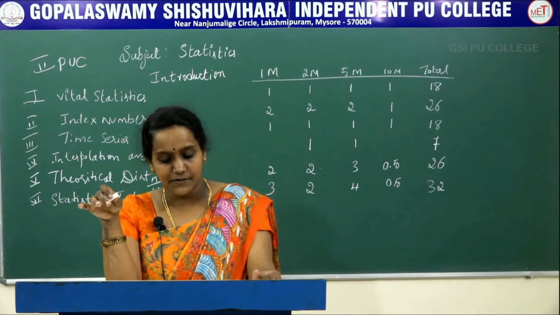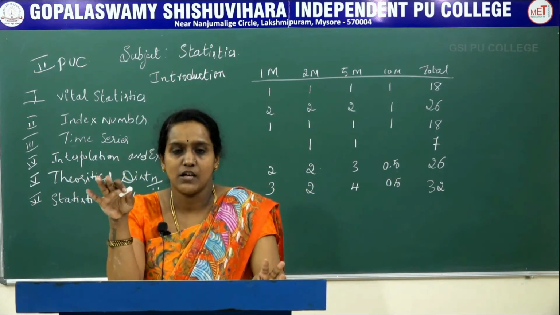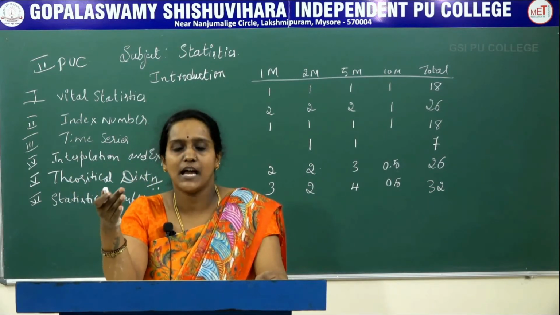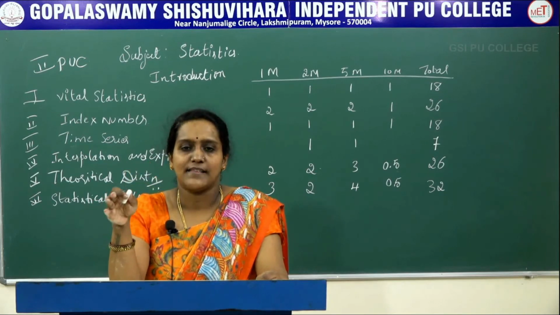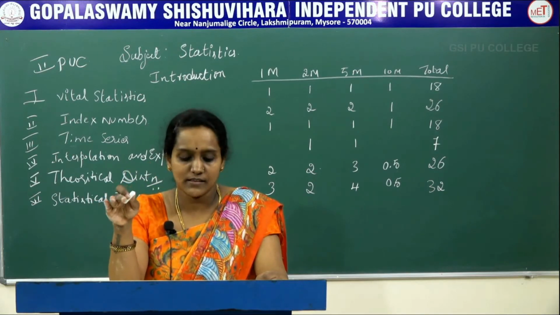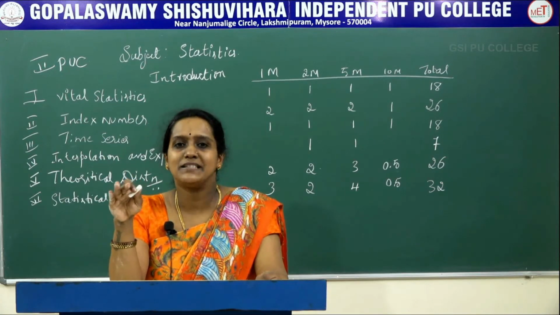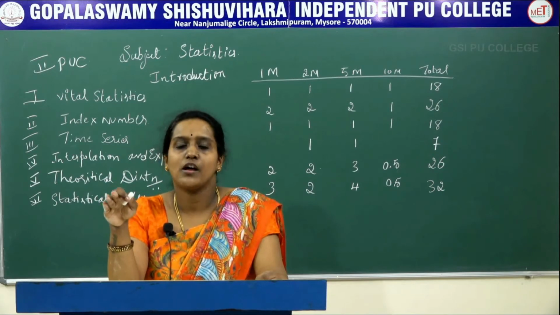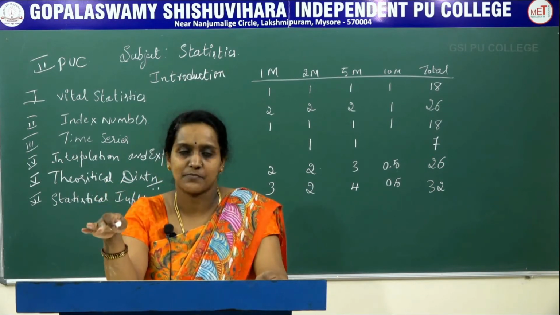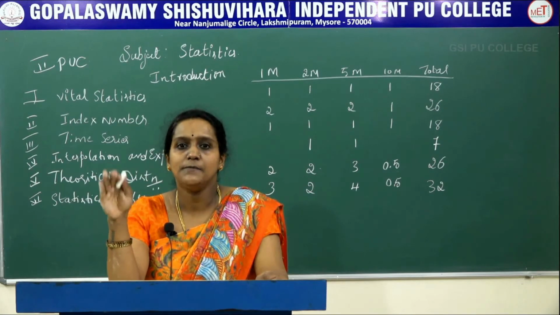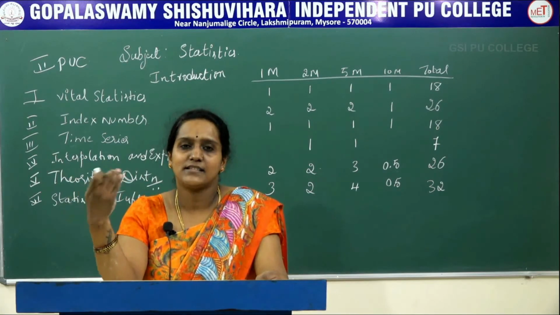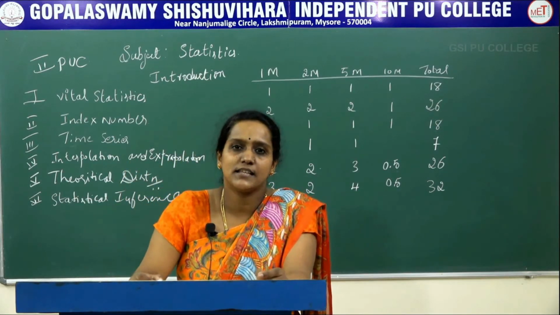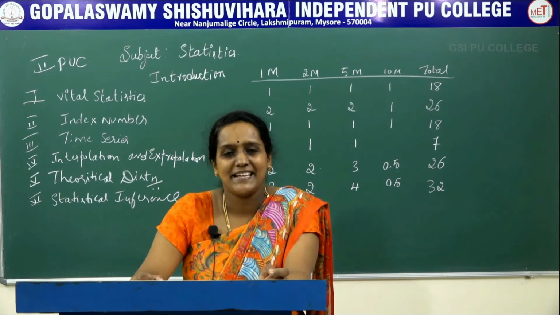In statistical inference we have 2 types of tests. One is the large sample test and the other is the small sample test. In the large sample test we will study about normal tests, that is the Z test. In this normal test the sample size n should be greater than 30. Considering this sample number n, we will discuss statistical inference. And the second one is the small sample test, which is nothing but the sample size n being less than 30.